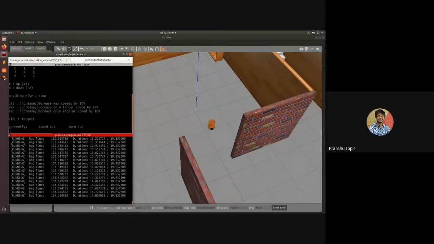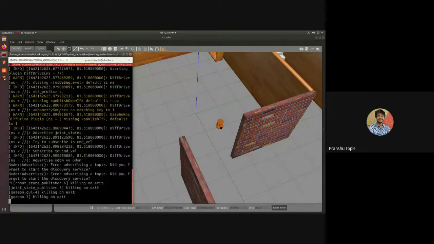I guess the ROSBAG file is corrupted in some way. That is the reason it is going to stop. Yeah. Let's create a new ROSBAG file if that's the case.